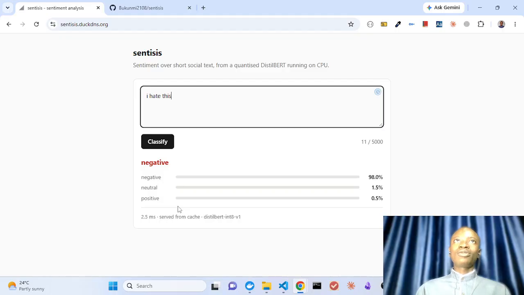I'm going to go over the project spec, and let me start with the data set. I was given three options for the data set. The first was the IMDb data set, then the Yelp data set, then the Twitter sentiment data set. The IMDb data set is binary classification, positive or negative. The Yelp data set is also binary classification. But the spec was asking me to classify text as positive, negative, or neutral.